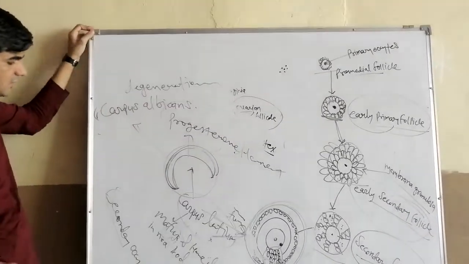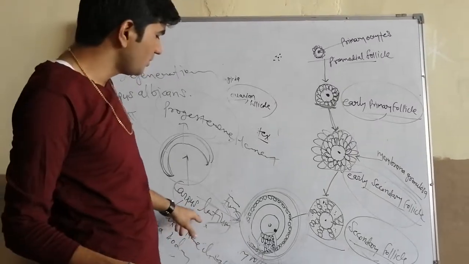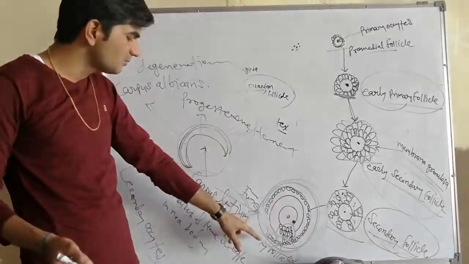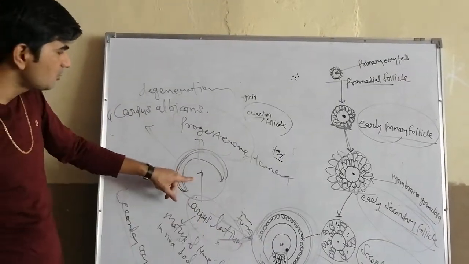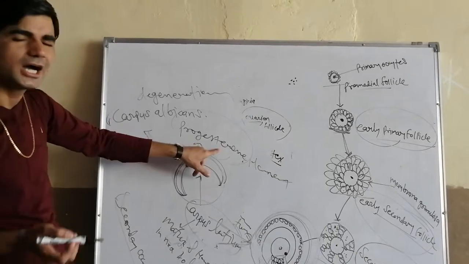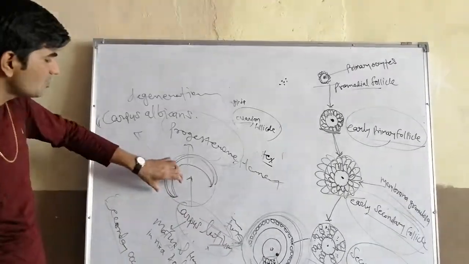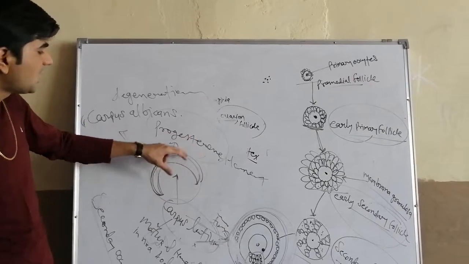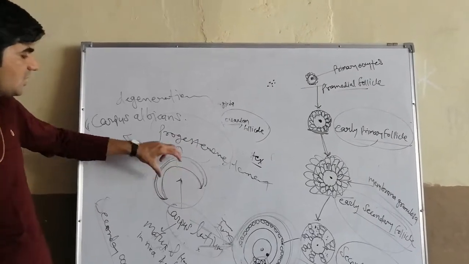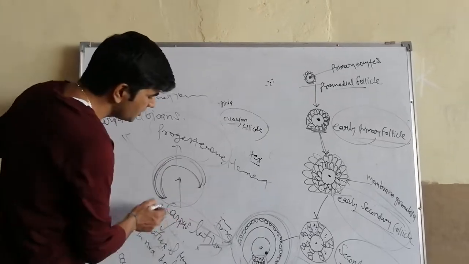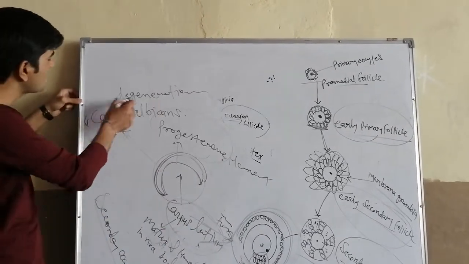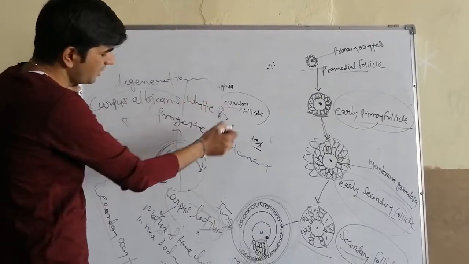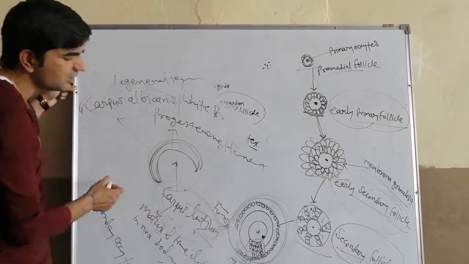That means the corpus luteum is formed by the rupture of the mature Graafian follicle after the release of the secondary oocyte. The corpus luteum is responsible for the release of the progesterone hormone. It becomes mature and proliferates for the next 10 days and releases progesterone hormone. After 10 days, degeneration and shrinkage occur, and the corpus luteum converts into the corpus albicans. Corpus albicans is also known as the white body, and the corpus luteum is also known as the yellow body.